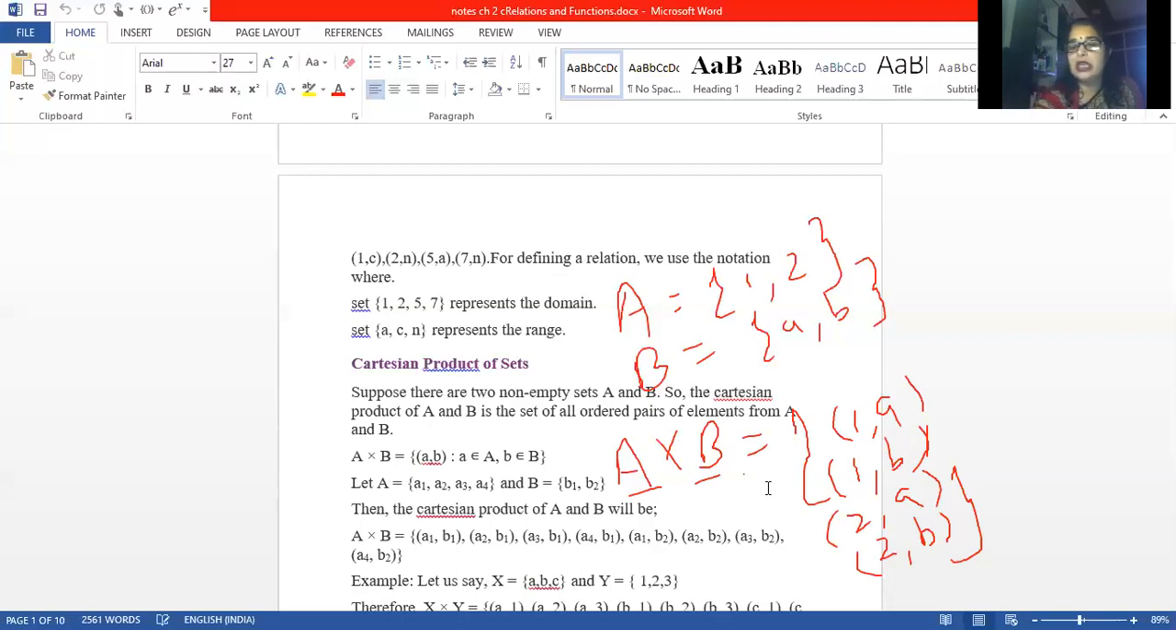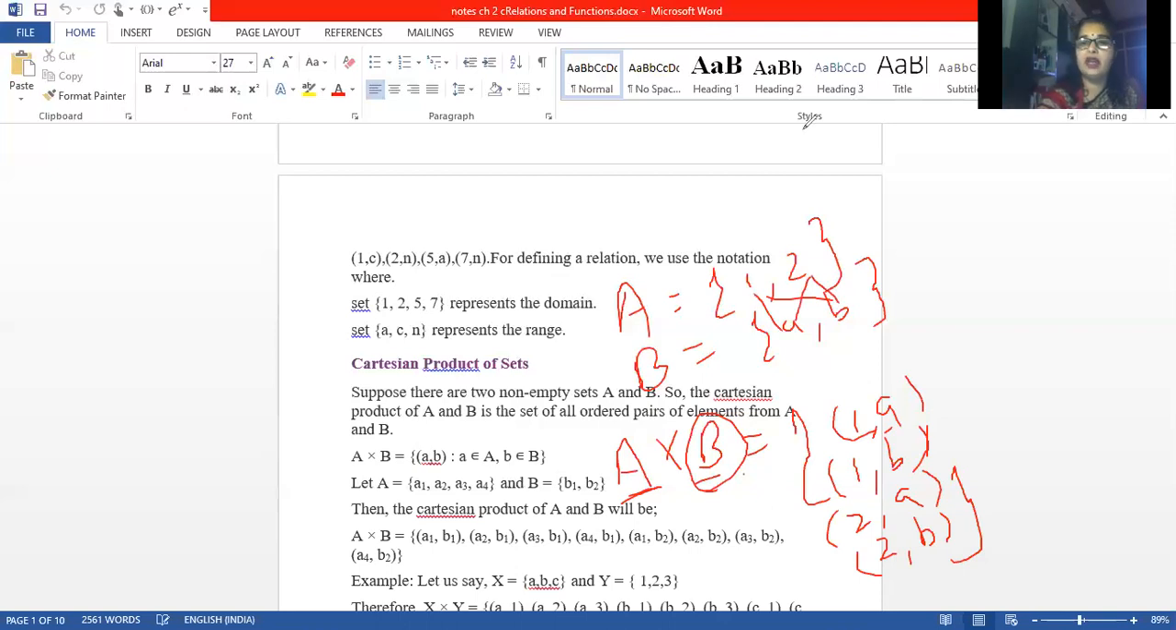Now just see, 1 belongs to A. Look at the first element everywhere. Here we are having 1, here 1, here 2, here 2. So the first element always belongs to set A, and the second element, a and b, belongs to set B. So when we are having the Cartesian product A into B, it will relate 1 with a, 1 with b, 2 with a, 2 with b. Clear?